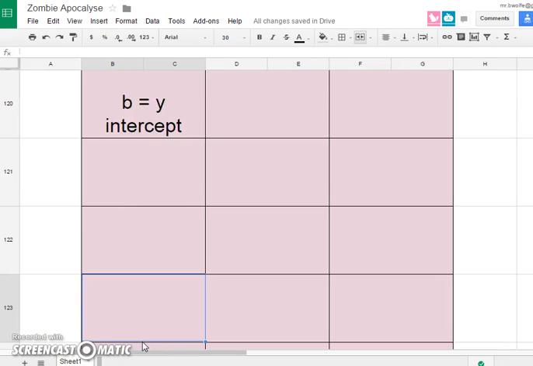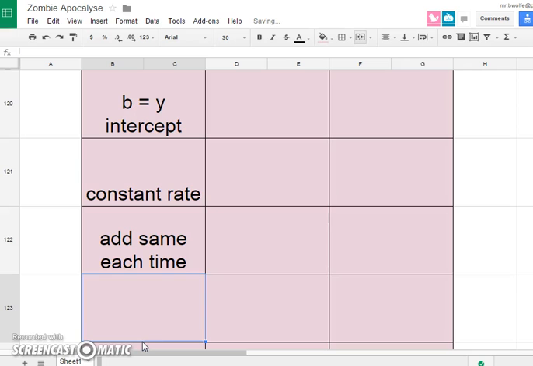Okay, and linear functions feature a constant rate, which means that they add the same amount each time. In other words, y adds the same amount each time x increases by 1.